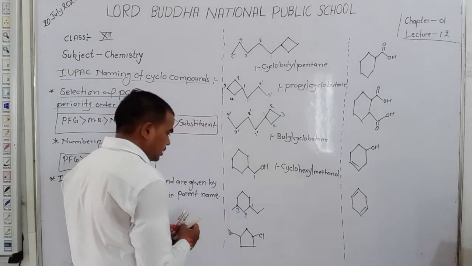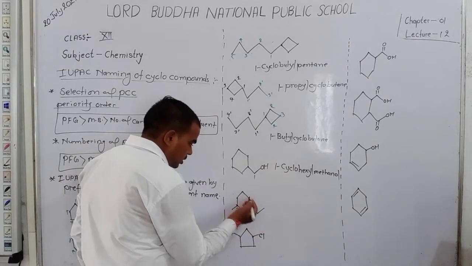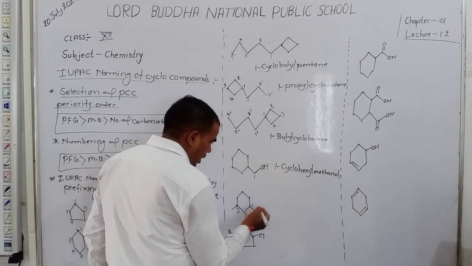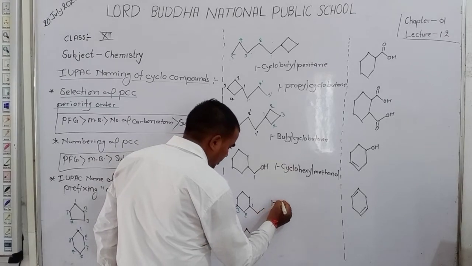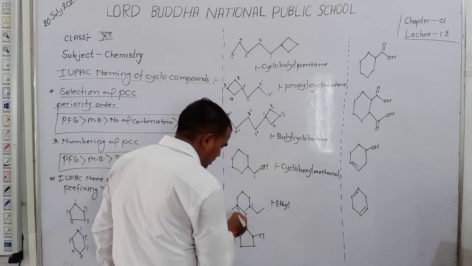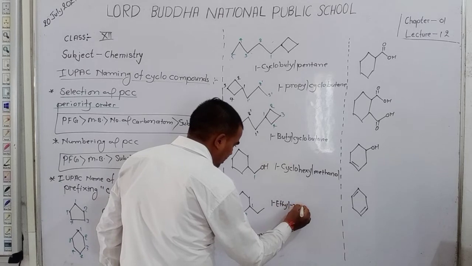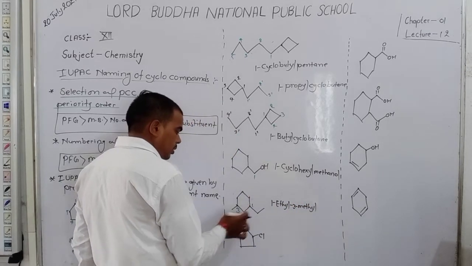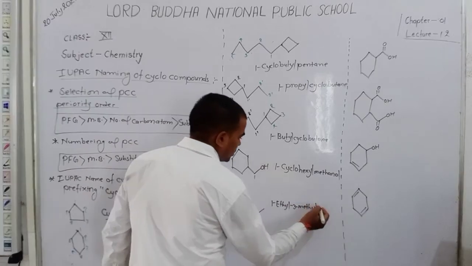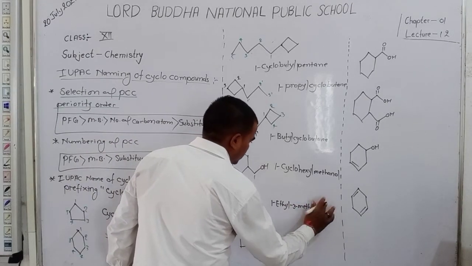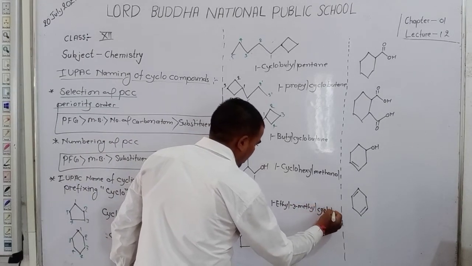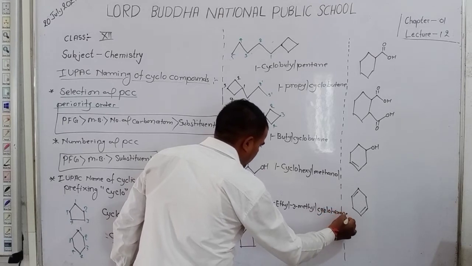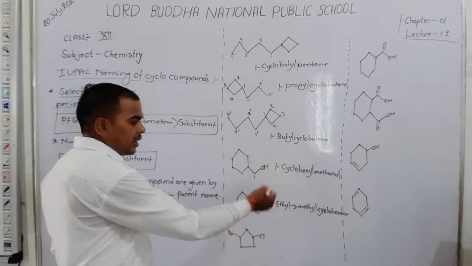So for writing the name, firstly write the substituent name at the first position, ethyl. At the third position, methyl. Now numbering of carbon, 6 carbons. Cyclohexane is the name of this parent compound. So 1 ethyl, 3 methyl, cyclohexane.